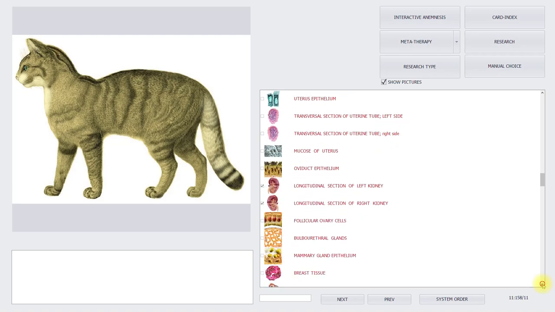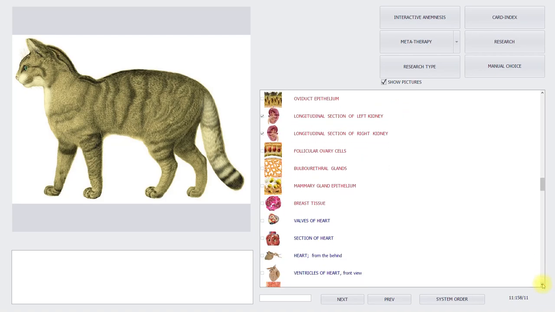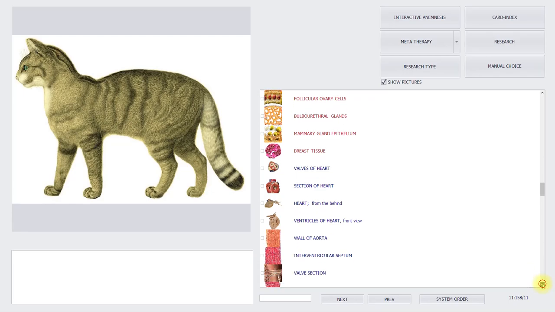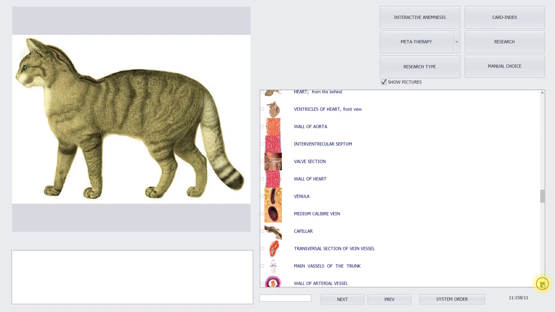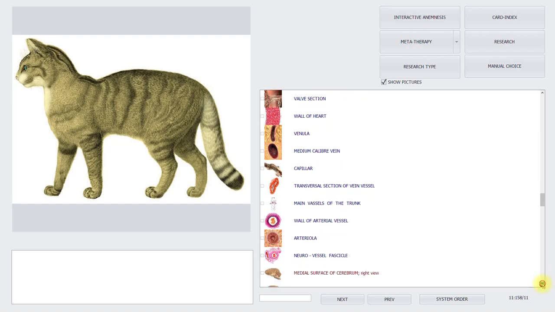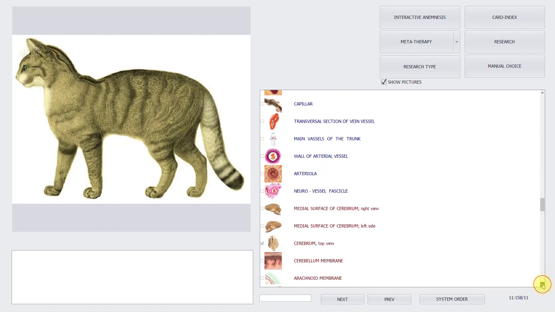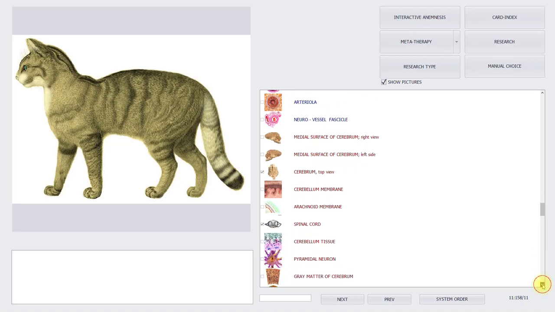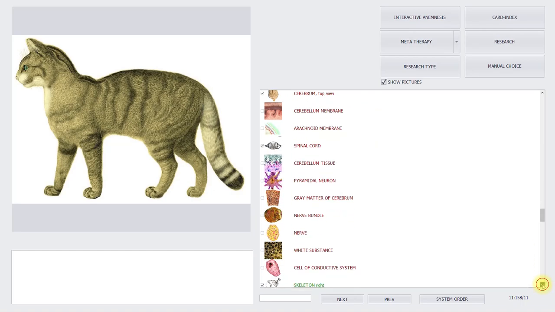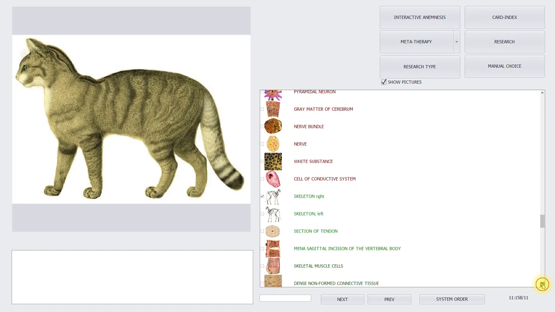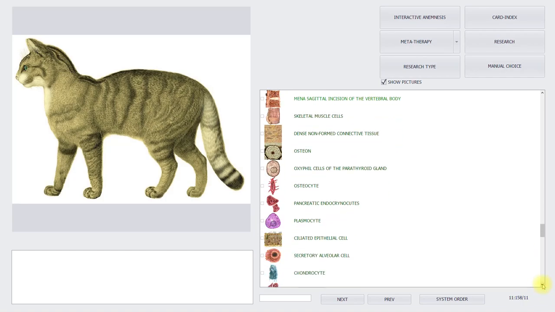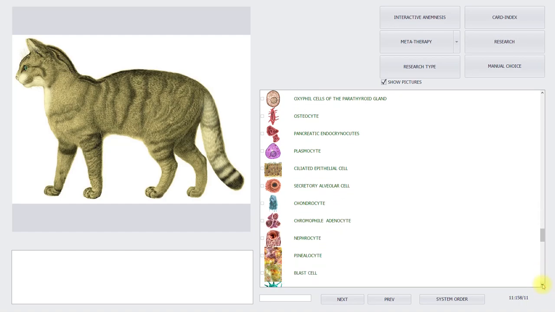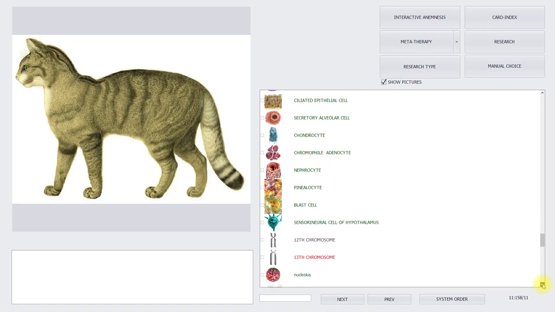There's also a button, there are some buttons below, next, previous and system order. Now next, previous is very logical. The system order you can select by the system or alphabetically, and sort the list alphabetically or by the system. On top again we see another button which is called manual choice, and I will show you when we have seen the total list.